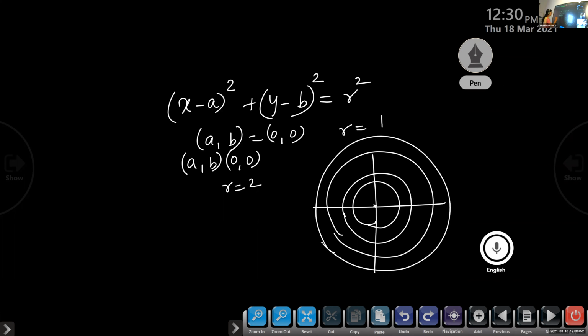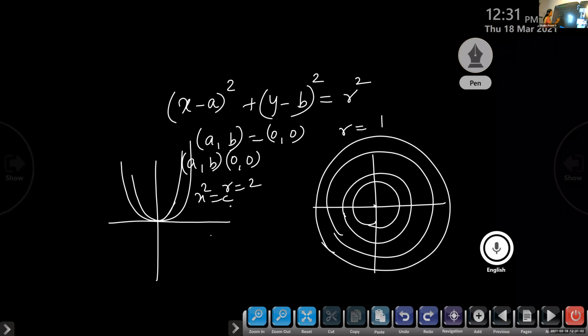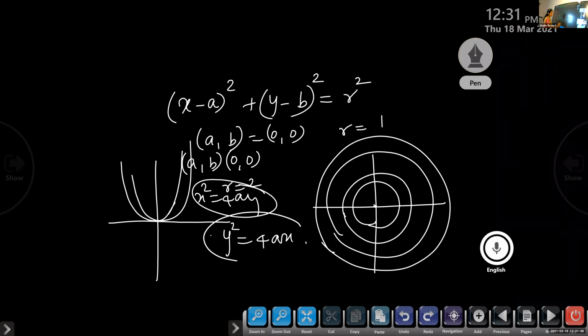Similarly, if you take a parabola, y squared is equal to 4ax, you may get some other curves. Okay, so x squared is equal to 4ay is a family of curves. y squared is equal to 4ax is another family of curves. This one and all represent parabolas. Is it clear? Is it okay, Aditya? Able to understand? Yes, ma'am.